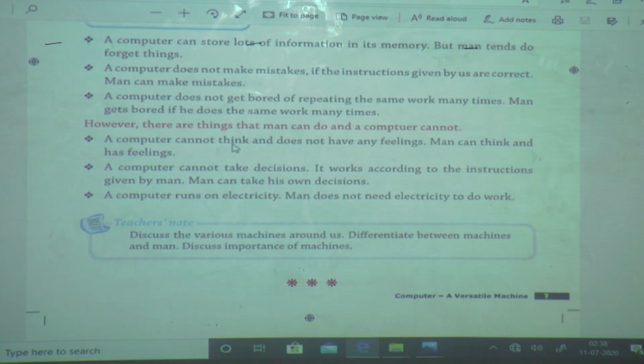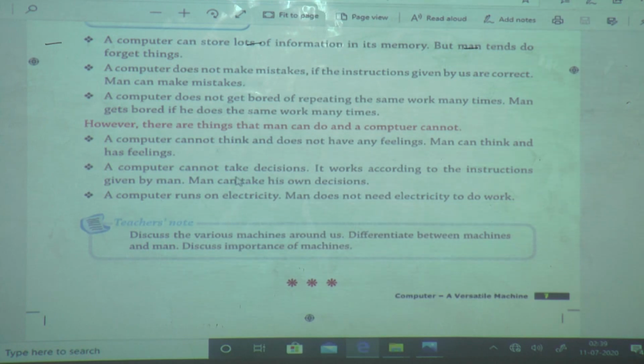If you are writing something, does the computer say, don't write, it is wrong? No, a computer does not have thinking power and does not have any feelings. Man can think and man has feelings also.